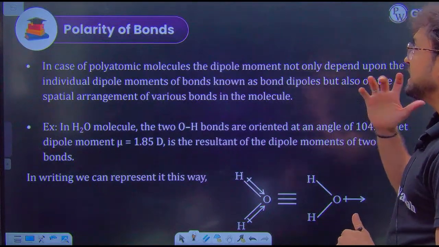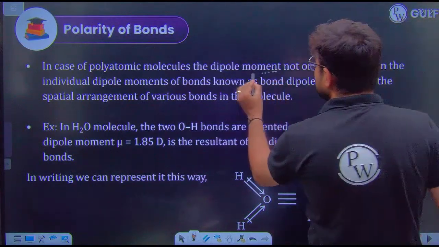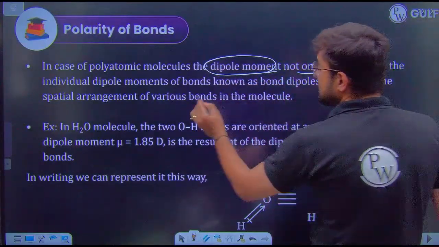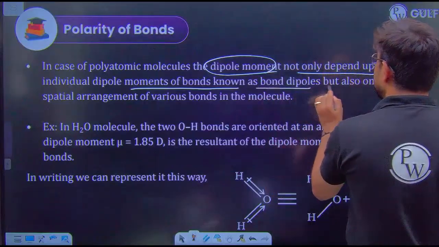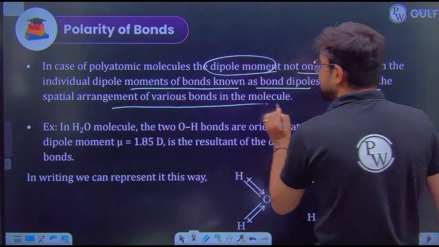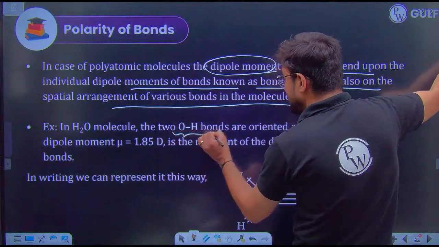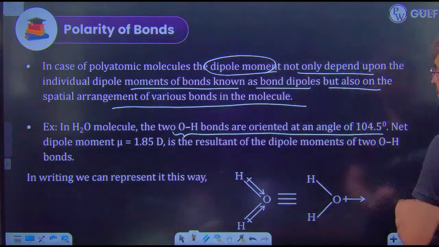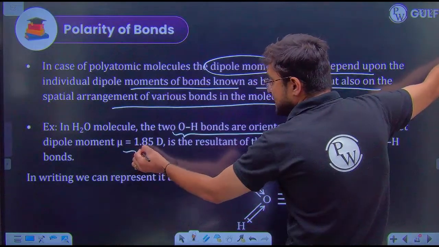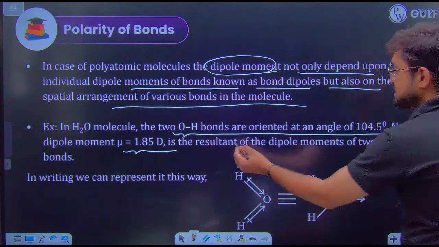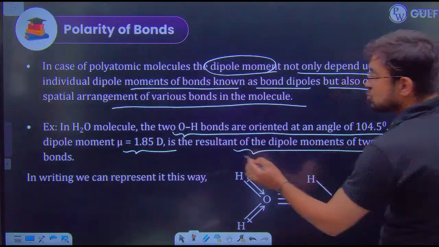Now see, in case of polyatomic molecules, the dipole moment not only depends upon the individual dipole moment known as bond dipole, but it also depends upon their spatial arrangement, which means the arrangement of the atoms in the molecule is also very important. So let's take an example of water. In water molecule, the two OH bonds are oriented at the angle of 105 degree. So the net dipole moment is 1.85 Debye, the resultant of the dipole moment of the two OH bonds.